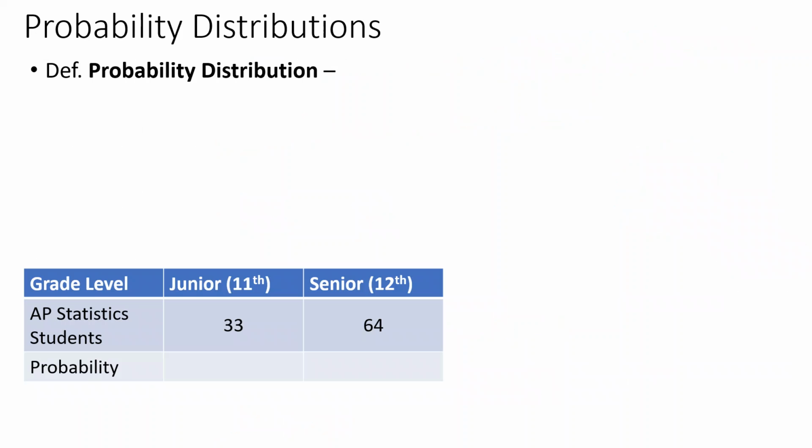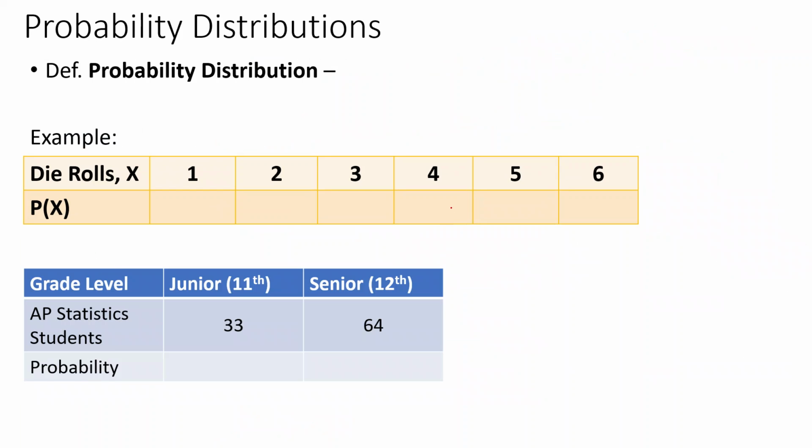All right, probability distribution. I think there's supposed to be something else in this slide. There it is. It's all possible outcomes and their probabilities.